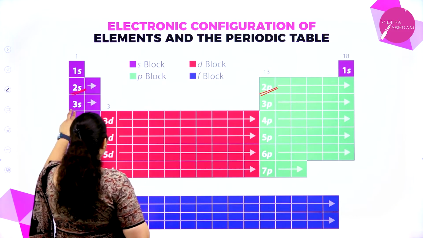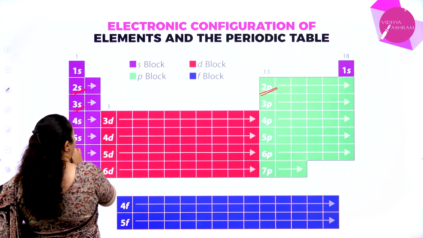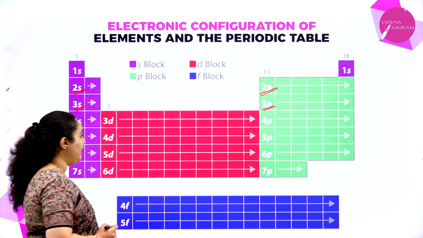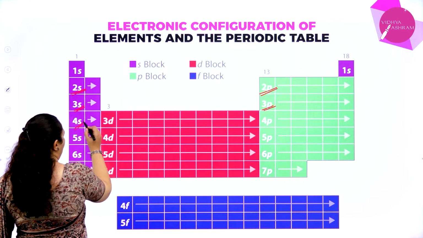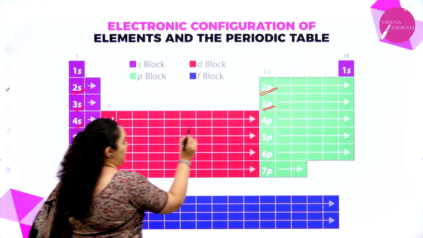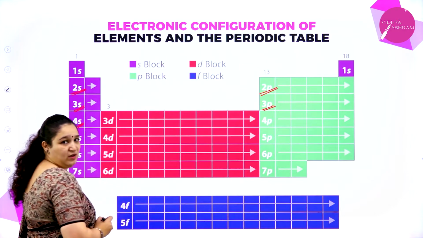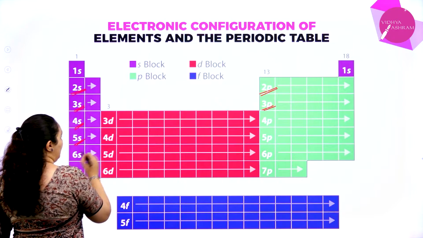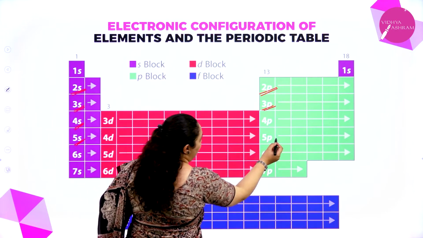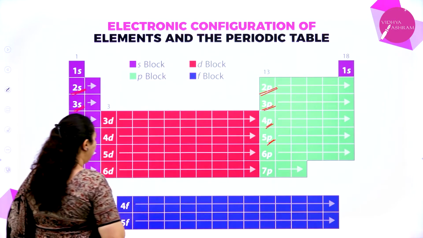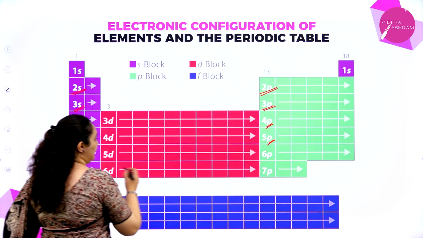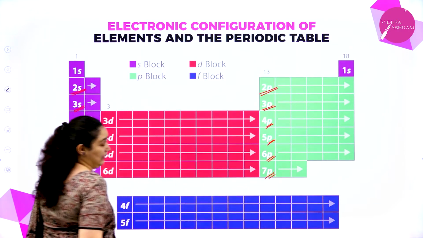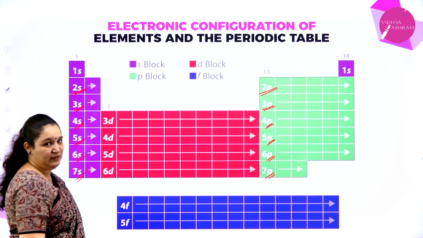In the third period, 3s is getting filled up, and here 3p is getting filled up. In the fourth period, 4s, 3d and 4p are getting filled up. In the fifth period, we have 5s, 4d and 5p getting filled up. Then 6s and here you can see 6p, 7s and 7p orbitals are getting filled up.